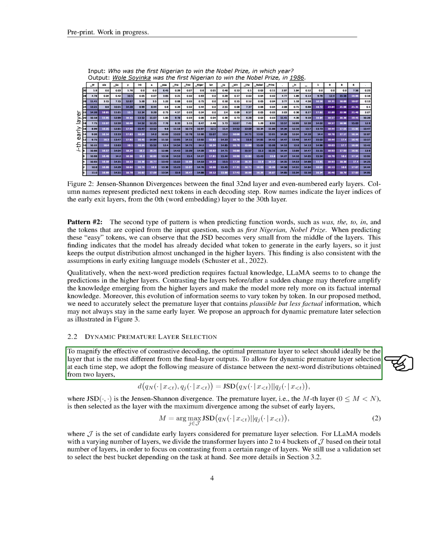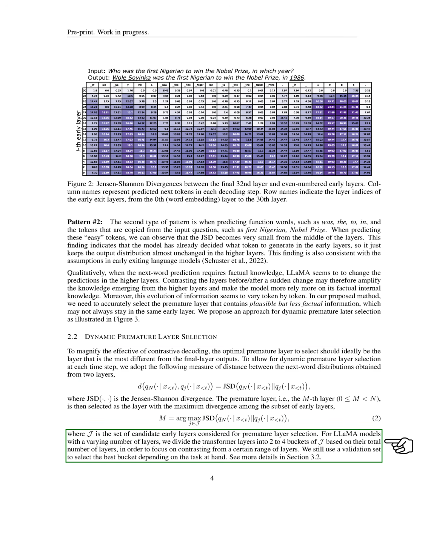To enhance the effect of contrastive decoding, the optimal premature layer should ideally be the one that is most different from the final layer outputs. We use the Jensen-Shannon divergence to measure the distance between the next word distributions obtained from two layers. The premature layer is then selected as the layer with the maximum divergence among the subset of early layers. For Llama models with varying numbers of layers, we divide the transformer layers into 2 to 4 groups based on their total number of layers, to focus on contrasting from a certain range of layers. We still use a validation set to select the best group depending on the task at hand.